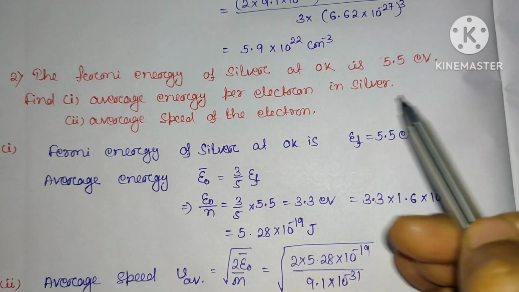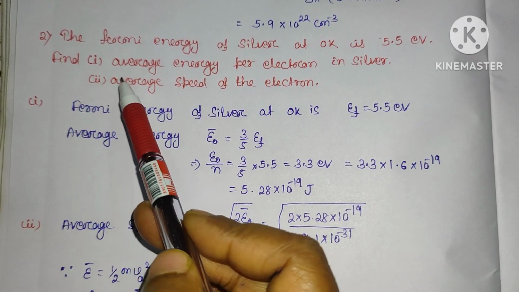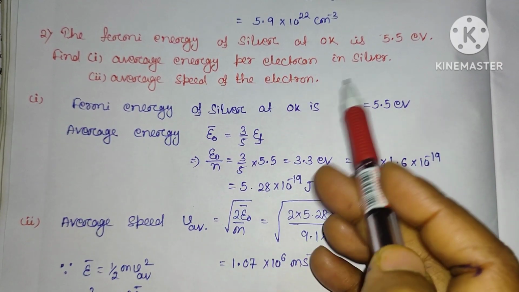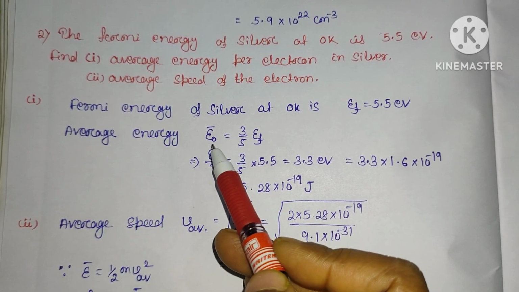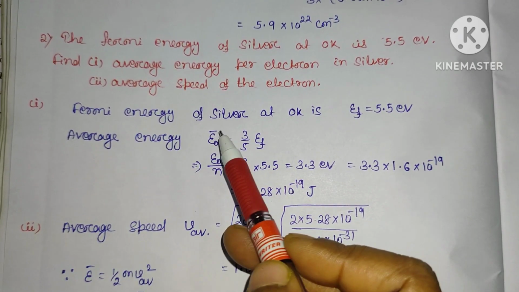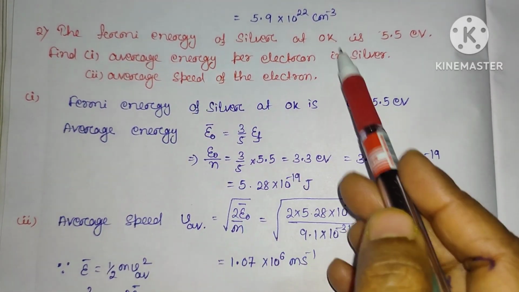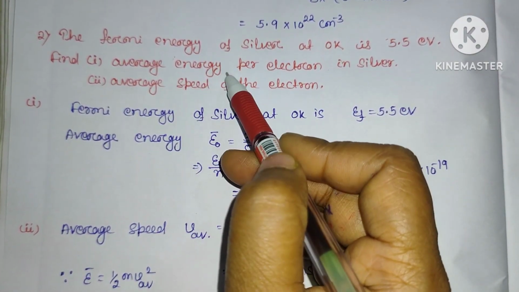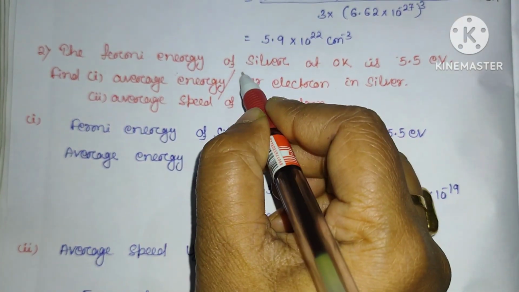Clear? Now see, the second question: the Fermi energy of silver at 0 Kelvin is 5.5 eV, and it has been asked what is the average energy per electron in silver, and the second one is the average speed of the electron. First of all, the average energy, we have already calculated that E naught bar will be equal to 3 by 5 EF. This average energy equals the energy per electron. Clear? This is average energy, or this is your energy per electron.